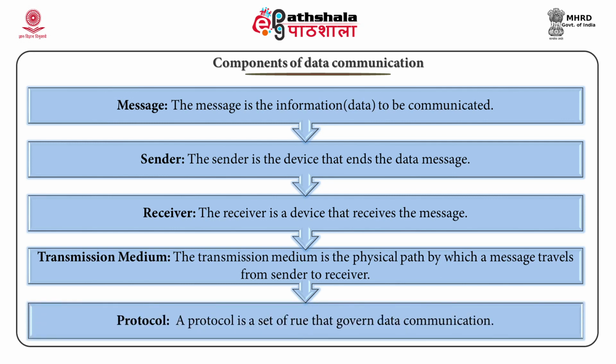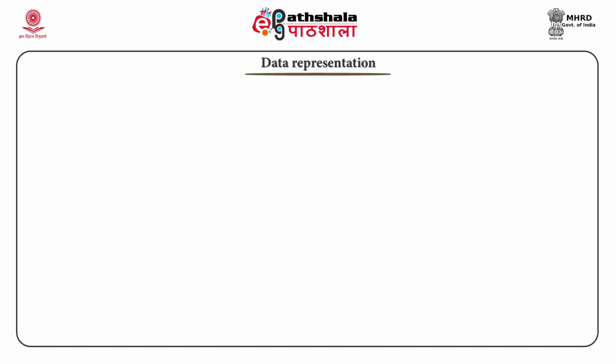A protocol is a set of rules that govern data communication. It represents an agreement between the communicating devices, just as a person speaking French cannot be understood by a person who speaks Chinese. Data representation. Data is a set of raw facts which is developed to turn up accurate information.